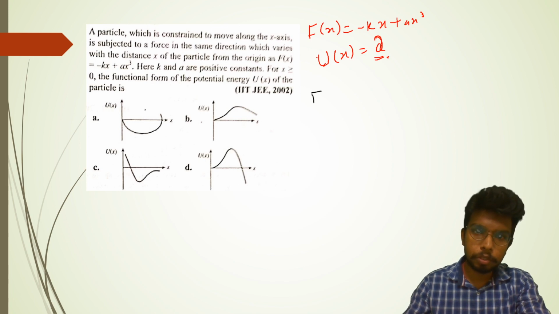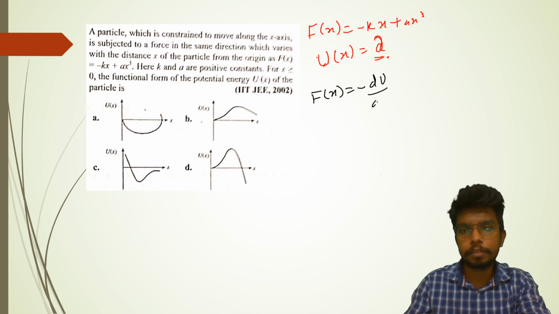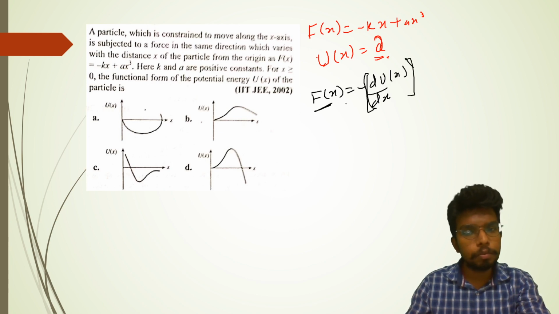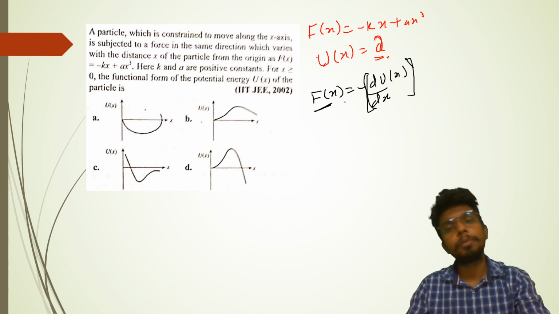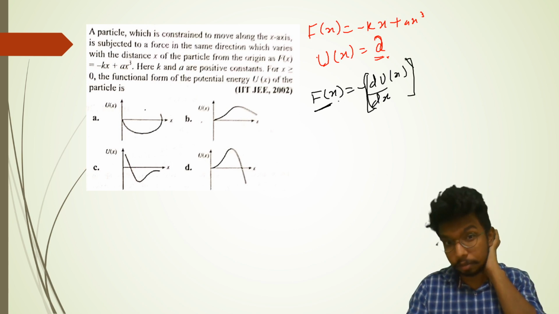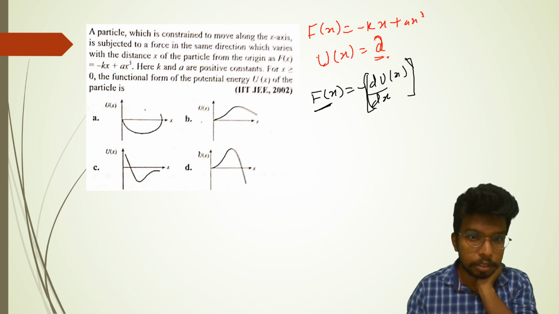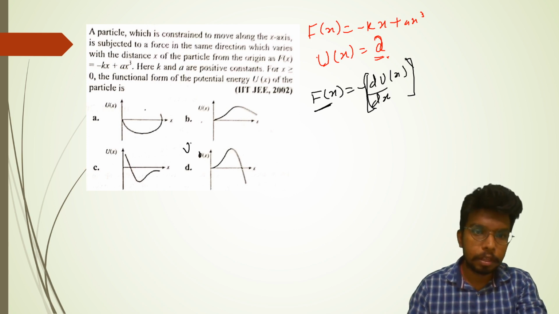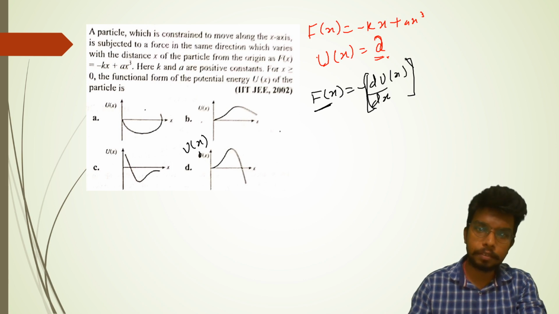Now you need to know this, that Fx is nothing but minus dU over dx. That means the negative slope of the potential energy curve is nothing but the force. This is the U x curve with respect to x, and this is the equation of the force.